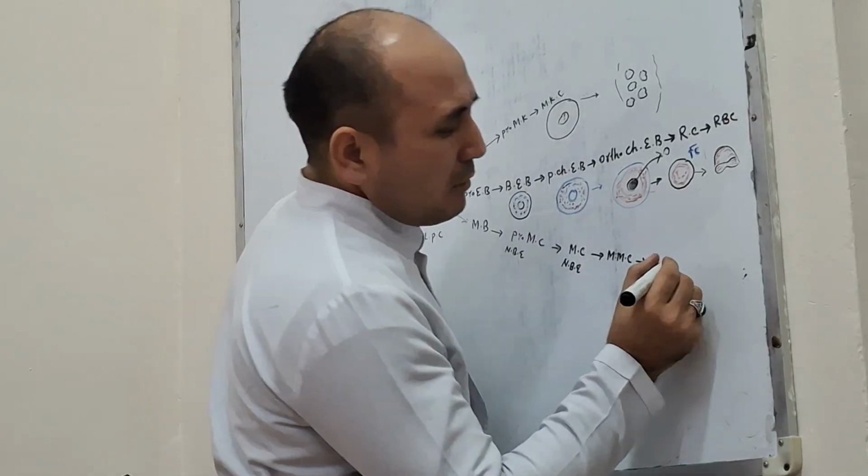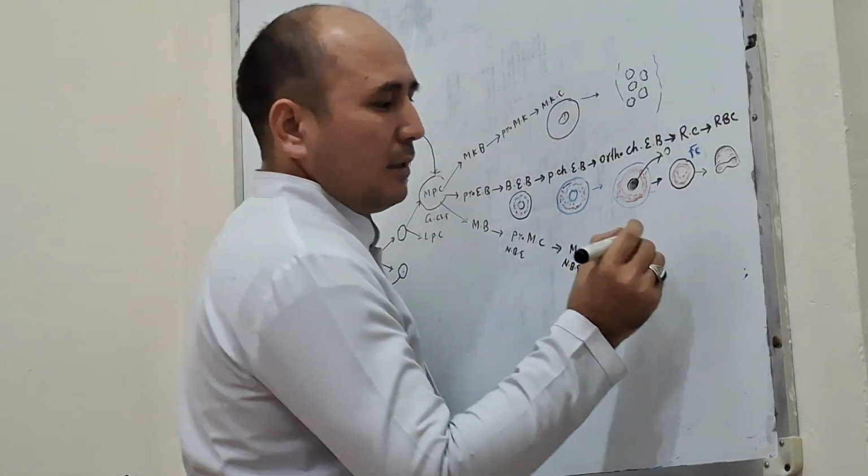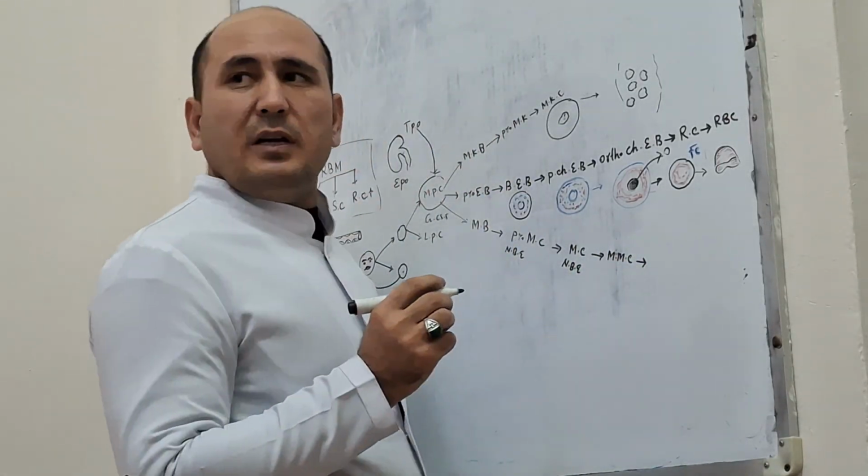Do you know granulocytes? Granulocytes are neutrophil, basophil, and eosinophil.